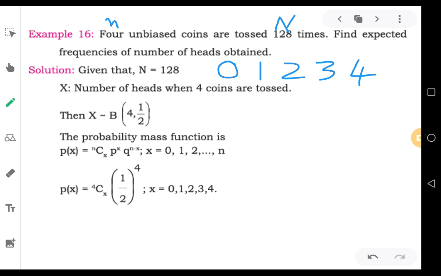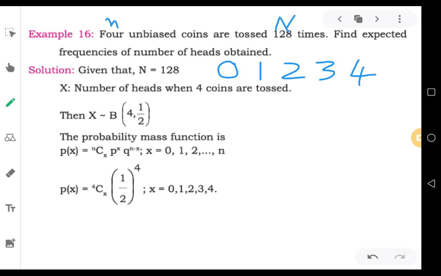And the values of P and Q in this question should be 1 by 2, 1 by 2, or 50%, 50%, or 0.5. Because when a coin is tossed, you will have only 2 possibilities as an outcome. The outcome can be getting a head or getting a tail. So getting head or getting tail, the probabilities, the chances will be 50-50.